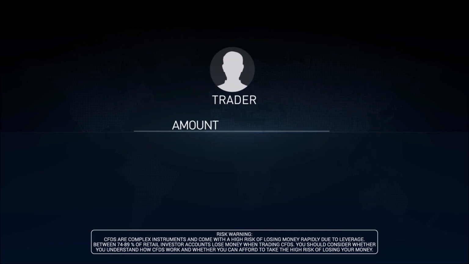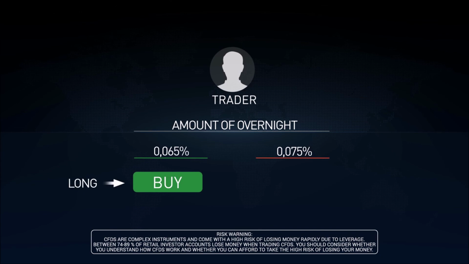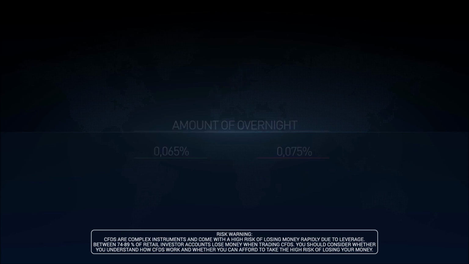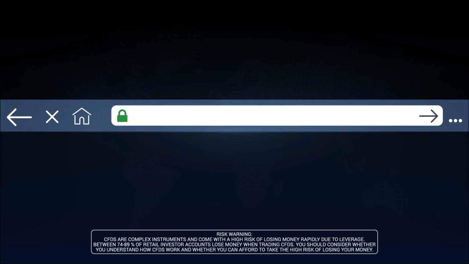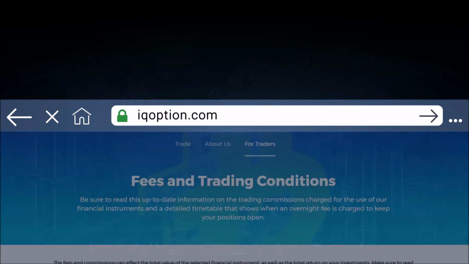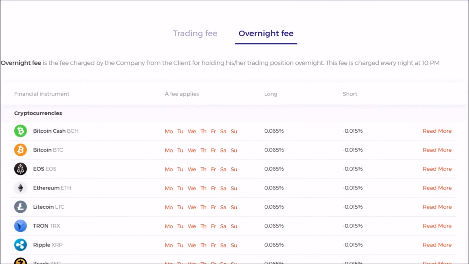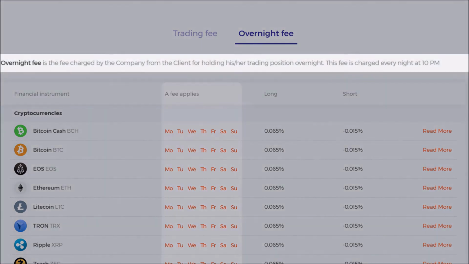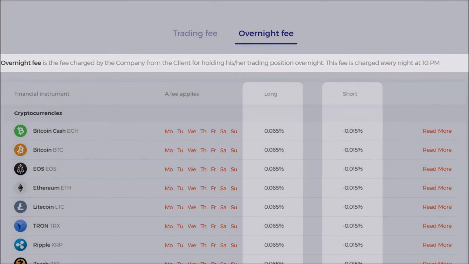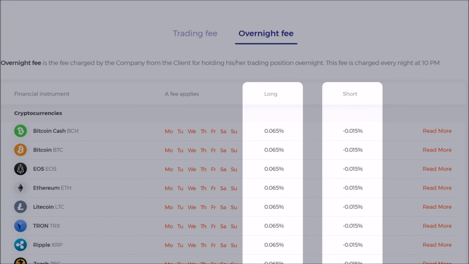The amount of overnight fees differs for long positions, when you are buying an asset, and short positions, when you are selling an asset. The fee is charged every night at 2100 UTC. To check the amount of the overnight fee related to a certain asset, please go to iqoption.com and check the overnight fee section. Next to each asset, you will see the following information: the days when the fee is applied, the time when the fee is charged, and the amount of the fee for short and long positions.